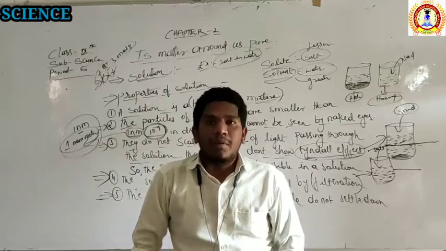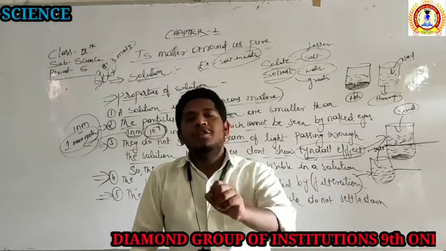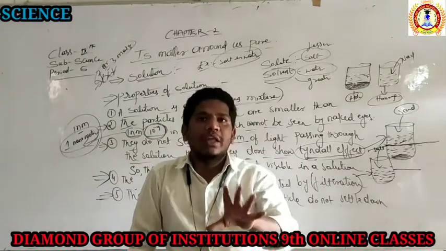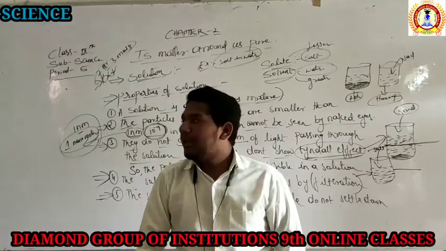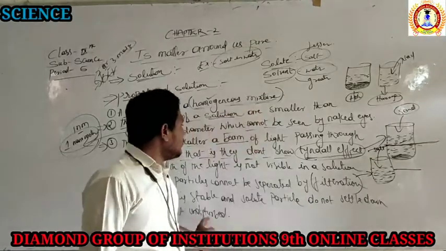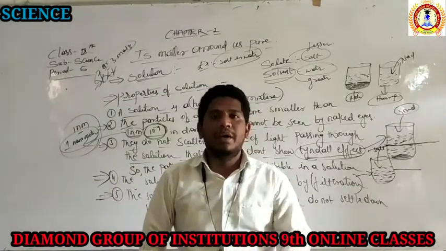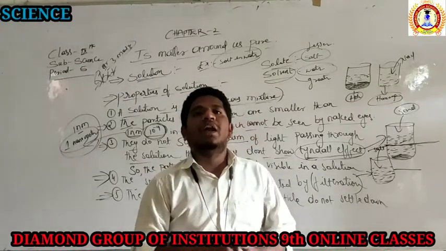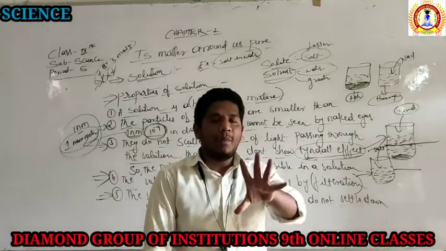What is the third property? The path of the light is not visible whenever the light passes through the solution, and they do not show the Tyndall effect. Which is the fourth property? The solute particles cannot be separated by the filtration method. Fifth property: the solute particles will not settle down when they are kept undisturbed. These are the 5 properties of the solution.